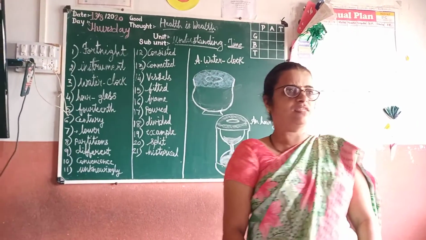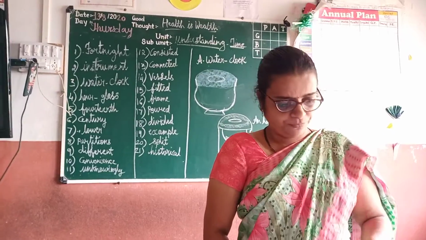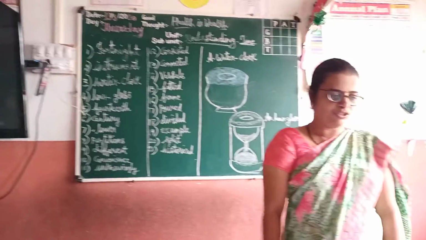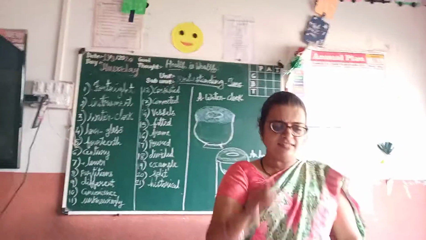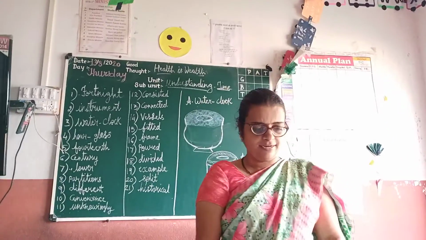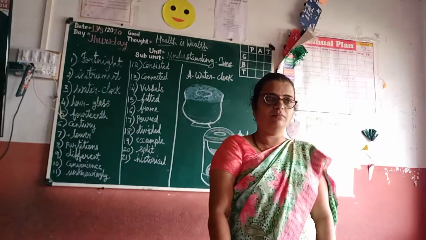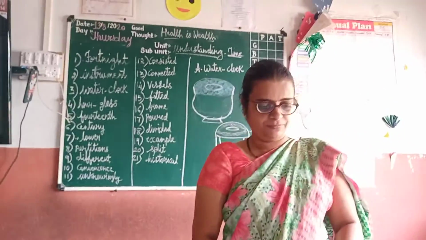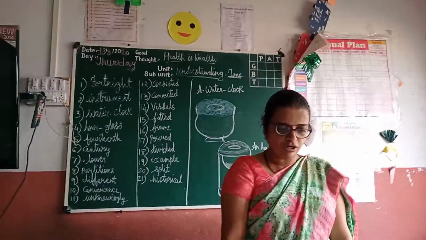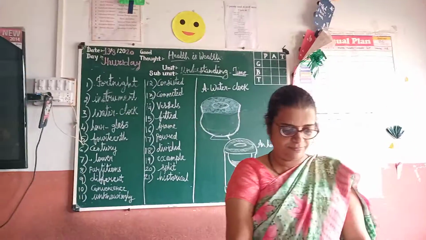As I told you in the first lecture, we learned the meaning of past, present and future. Now we'll continue with how we measure time. To understand time, we divide it into seconds, minutes, hours, days and nights, fortnights, months and years. In this way, time can be measured. Water clocks, clocks and calendars are the instruments for measuring time.